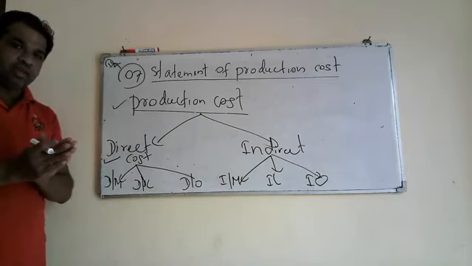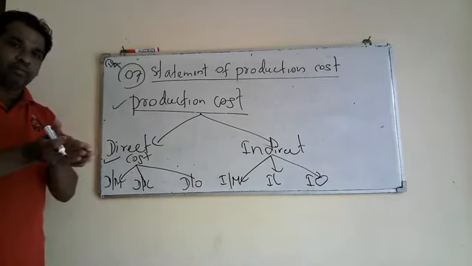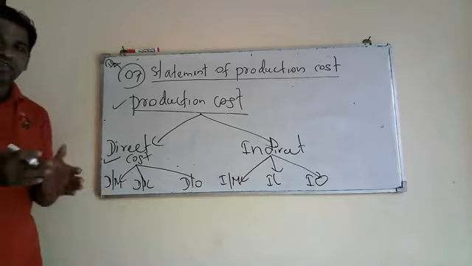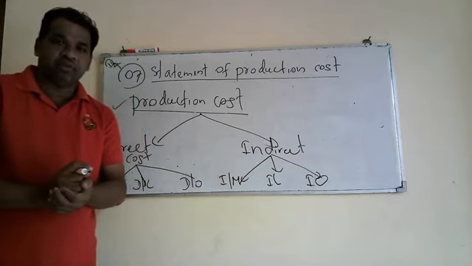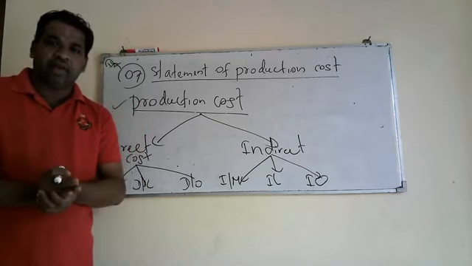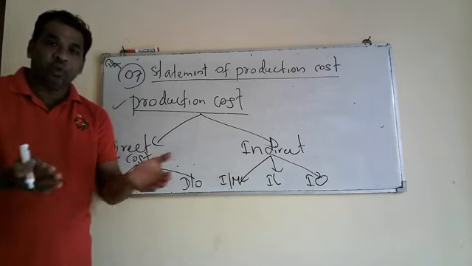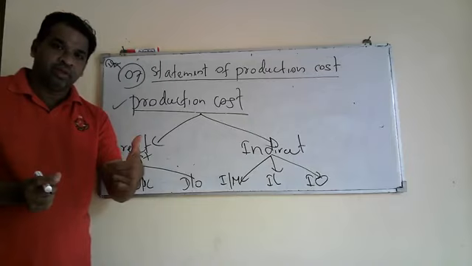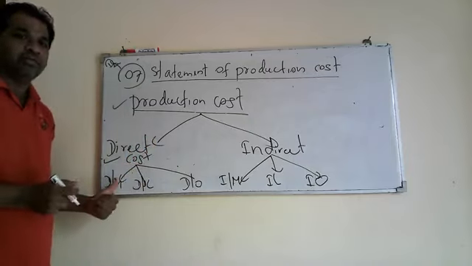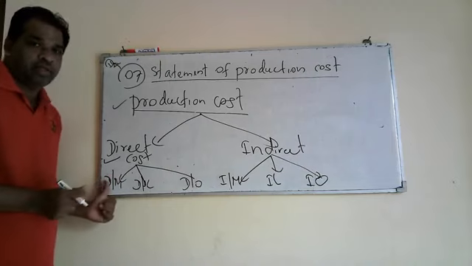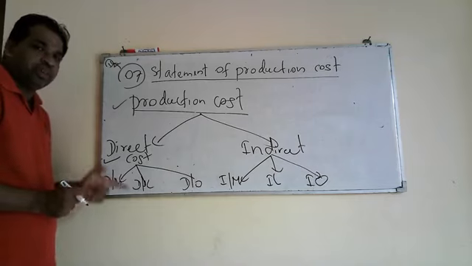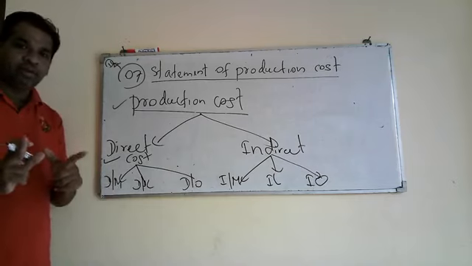In a carpentry shop, where we produce chairs, tables, almirahs, we use wood to produce furniture. What becomes the final product is the direct material cost. Therefore, direct material cost is the cost which is included in the finished product.